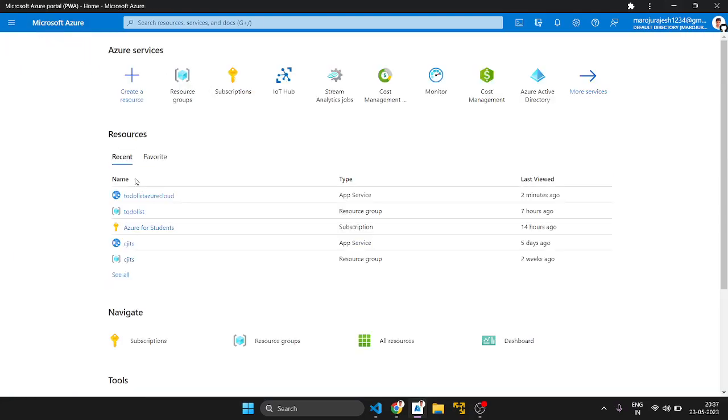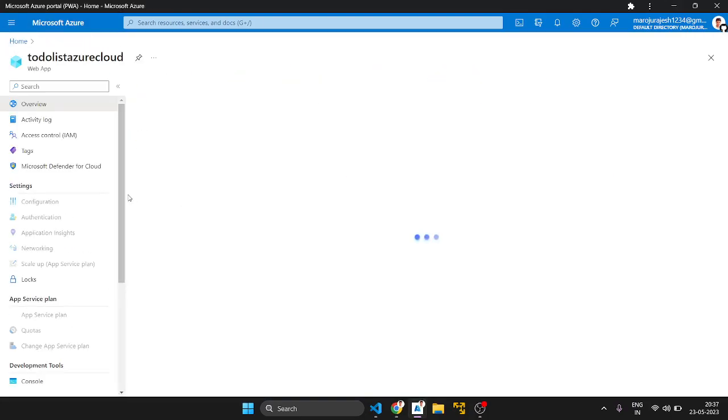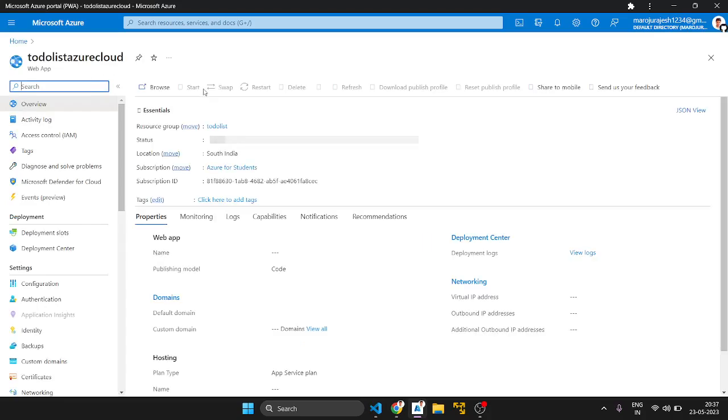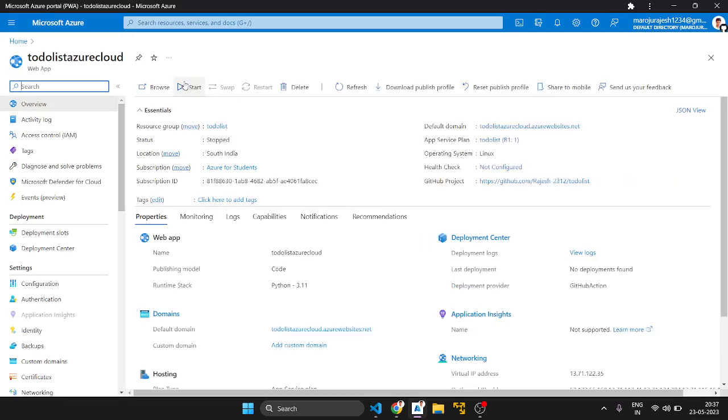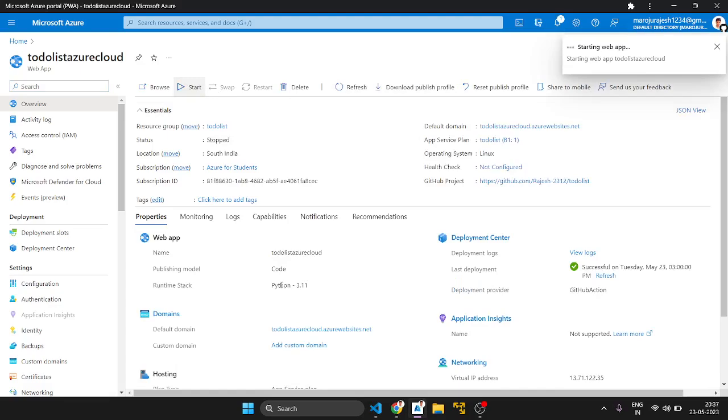Now I want to go to this to-do list Azure Cloud web application I am starting. This is the azurecloud.website.net, my domain, and this is my App Service. I am using Linux as the operating system. Okay, this is my GitHub project link.